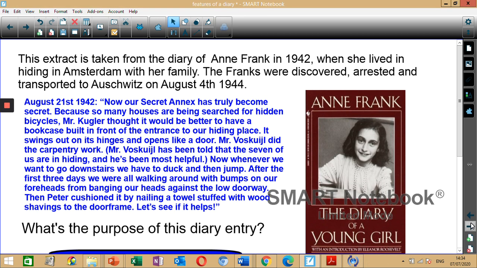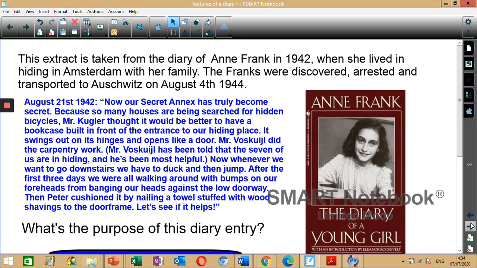Excellent. So we're going to be looking at an extract taken from the diary of Anne Frank in 1942. Who remembers who Anne Frank was? Well done. So as discussed in our previous lessons, she is a refugee and she lived in Germany, but because Jewish people were being persecuted and they weren't being treated well, she had to move with her family to another country, so they moved to Holland.